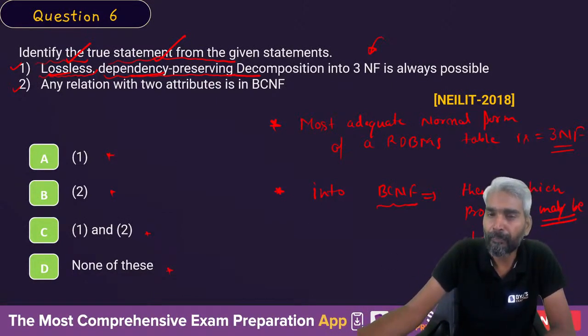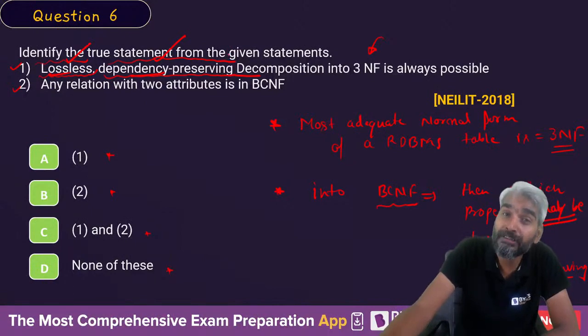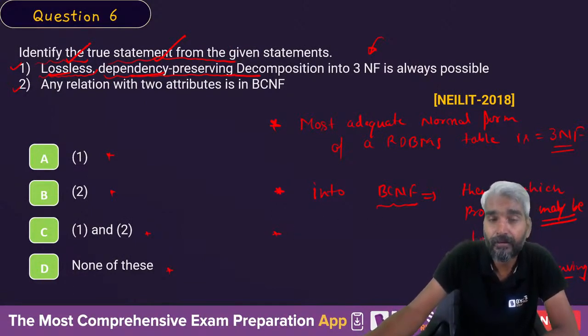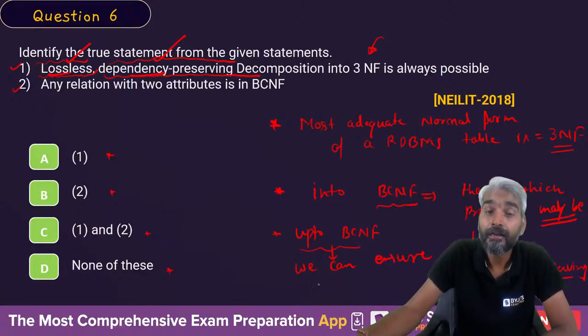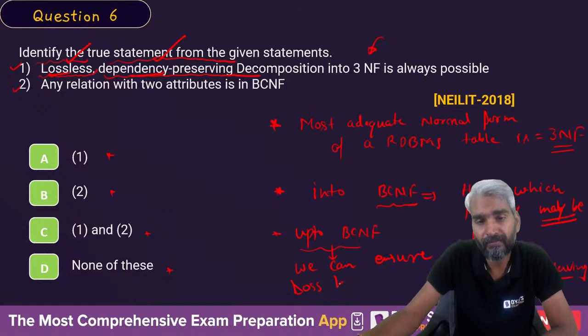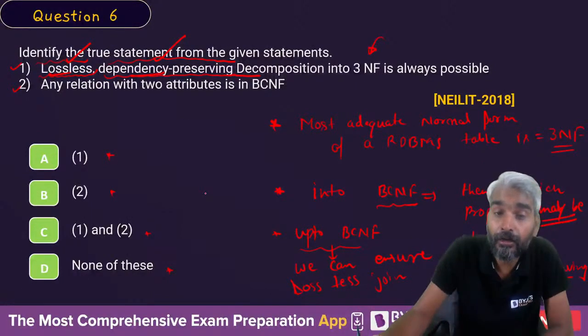The property which may be lost is dependency preserving. What does it mean? You can always decompose a relation up to BCNF such that lossless join is preserved.